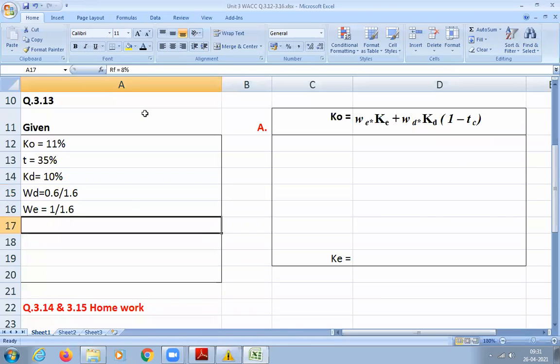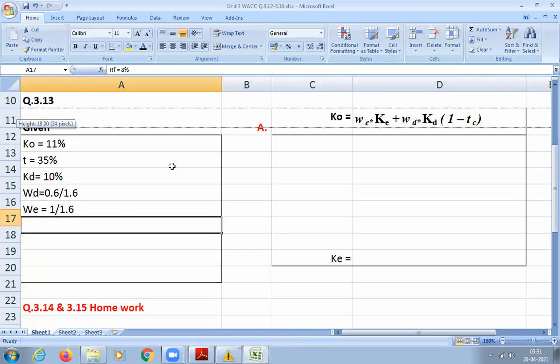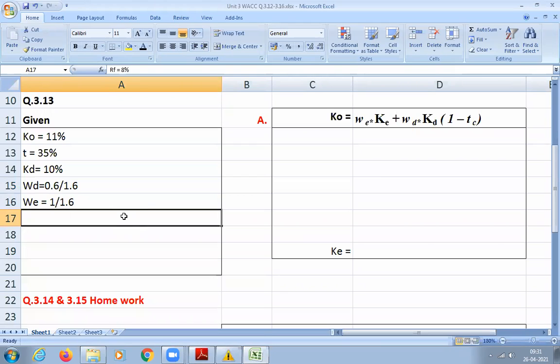So anybody quickly, how to calculate the cost of equity? Capital asset pricing model method. Yeah. How did you decide that? Because they're asking for beta in the question, sir. Okay. So for that, what additional data has he given us? Risk-free rate of return. How much is RF? RF is 8%, right? And market premium is 7%.